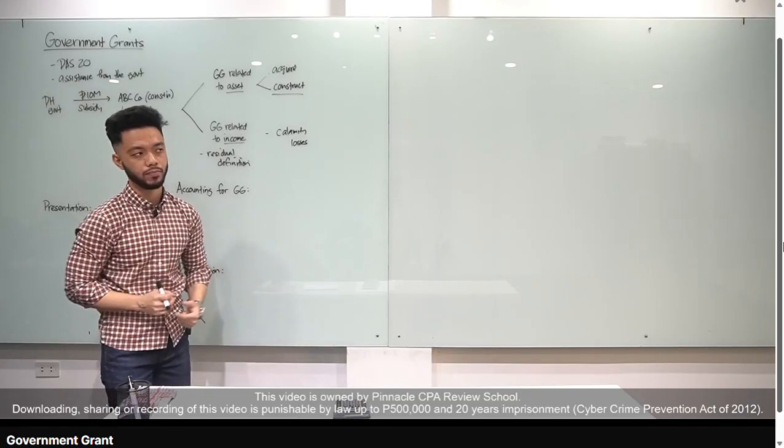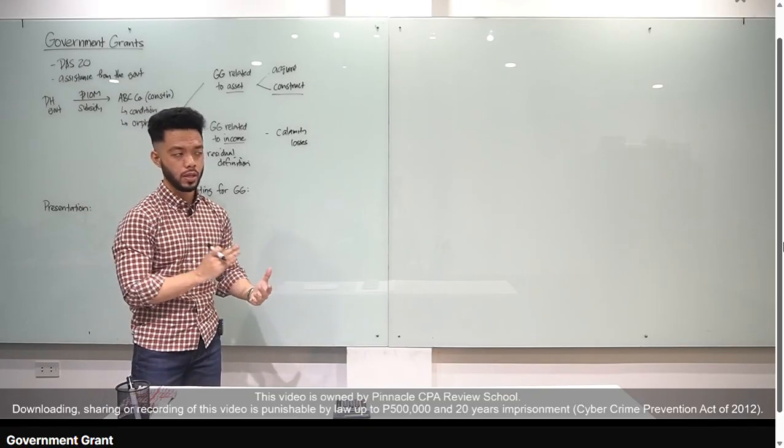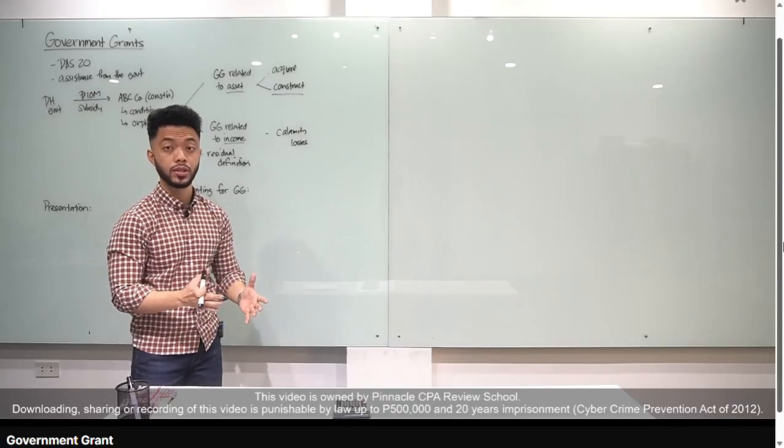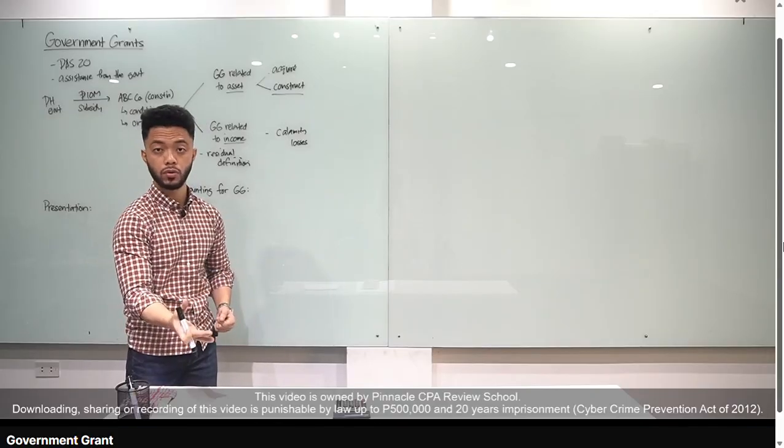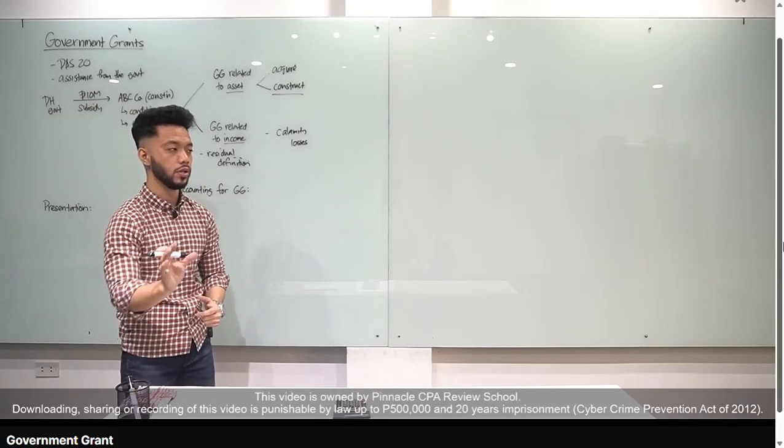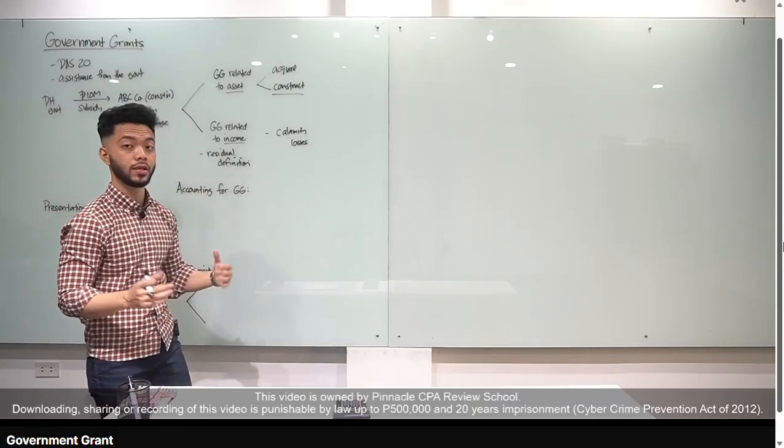Ang maganda pang example dyan, if you remember, nung pandemic, si PhilHealth nagpo-provide siya ng subsidy or ayuda dun sa mga hospitals na merong confirmed na COVID patients. Okay? So yun, maganda example yun ng government grant related to income.